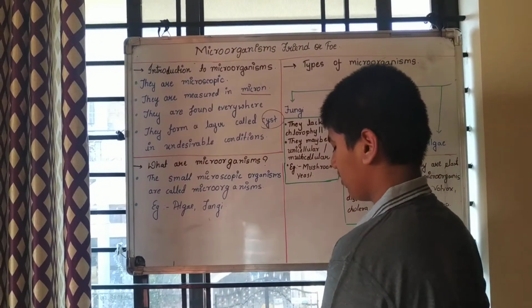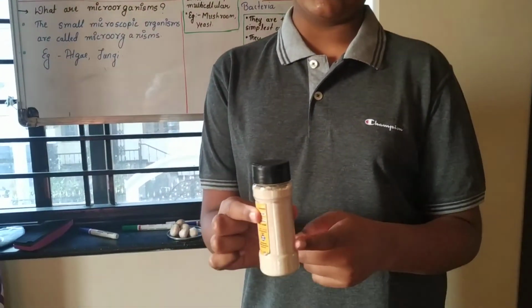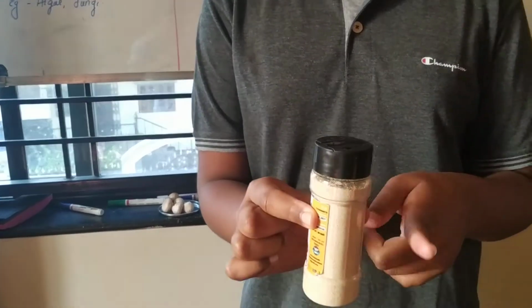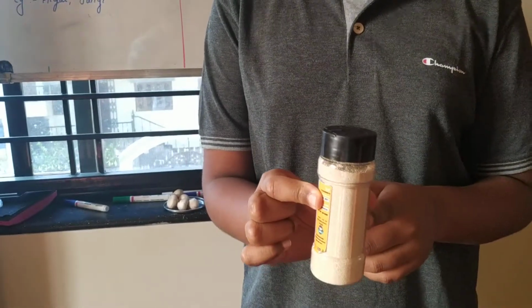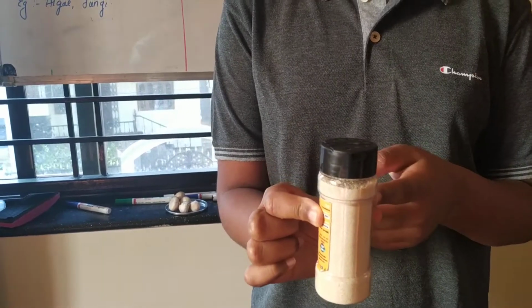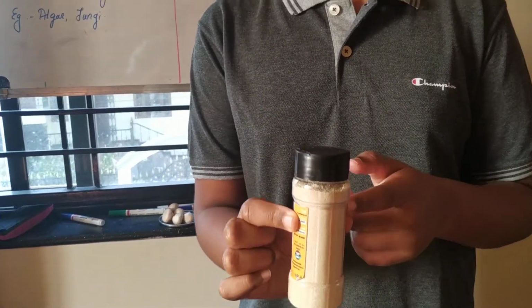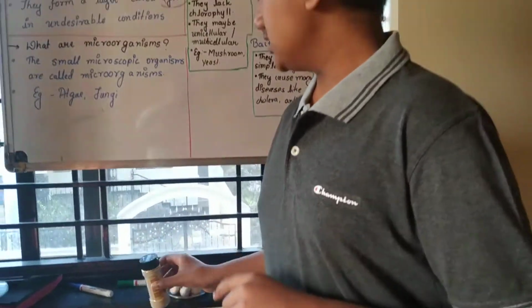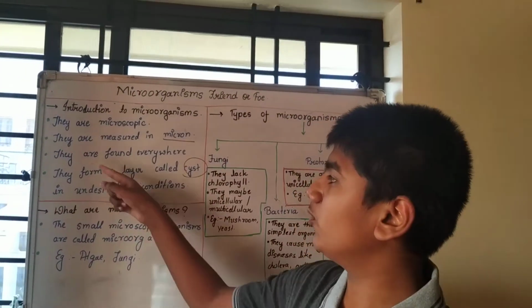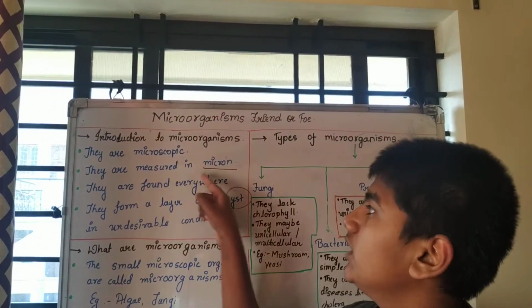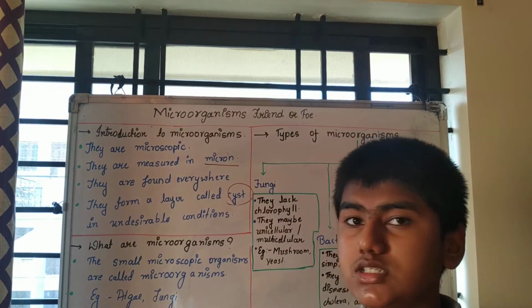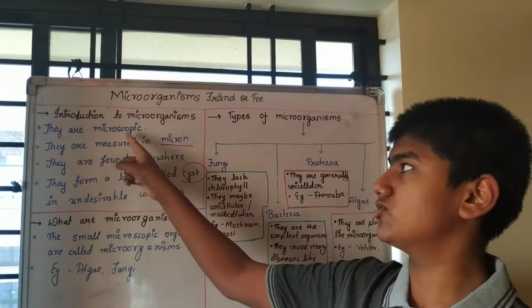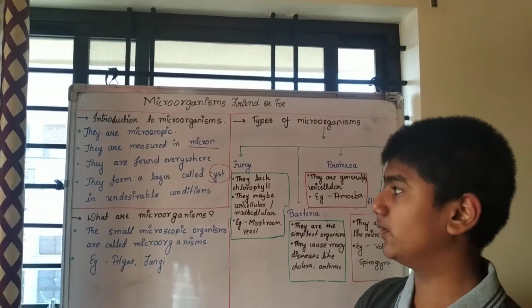Now again, one more exception is your yeast. This yeast is also an exception because it is a type of microorganism, but you are able to see it without any aid or microscope. So these were the two exceptions. Coming to the next point, they are measured in microns. Micron is a unit that is used to measure the size of microorganisms.